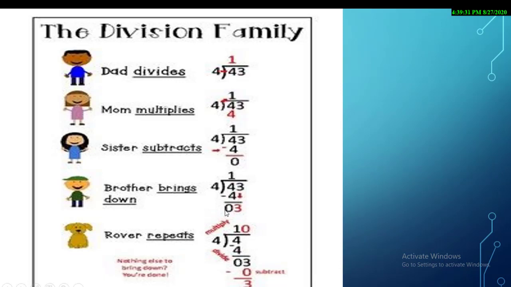Now I explained to you, let's revise it again. Whenever the dad's value is 3, it's less than the mom's value, then what do we do? What is the rule that I explained to you? Let me tell you. Whenever the dad's value is less than mom's, in that case you will multiply mom's number with 0. 4 zeros are 0. So you will put 0 on the top, 0 on the bottom, and then sister subtracts. And what is our answer? 3. So that's the remainder. Now it's Rover's job to collect the remainder.